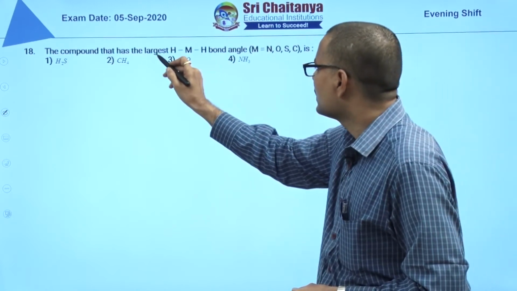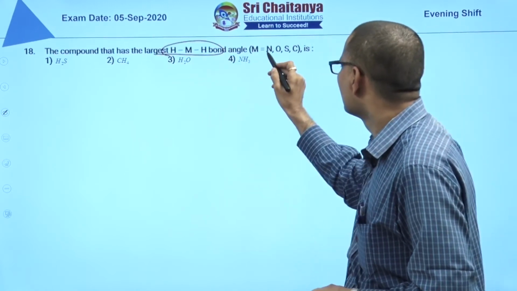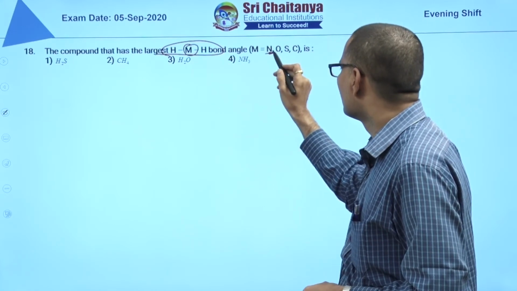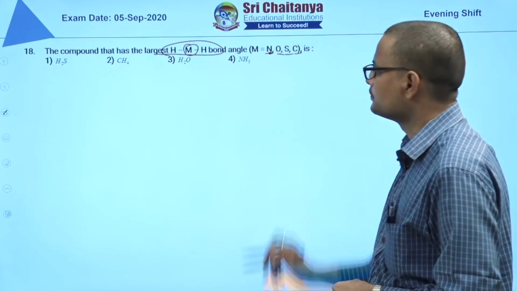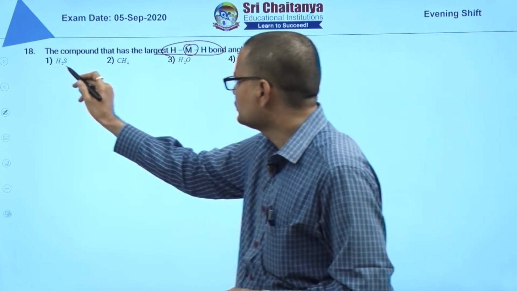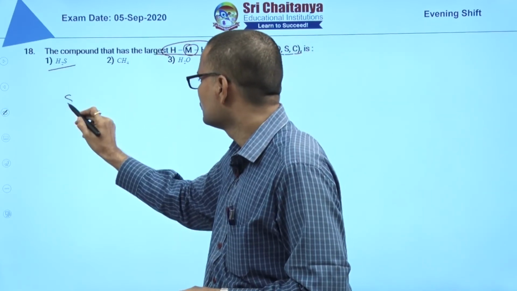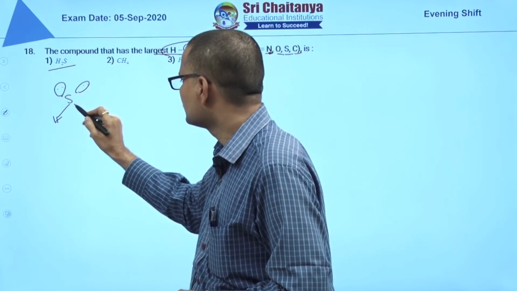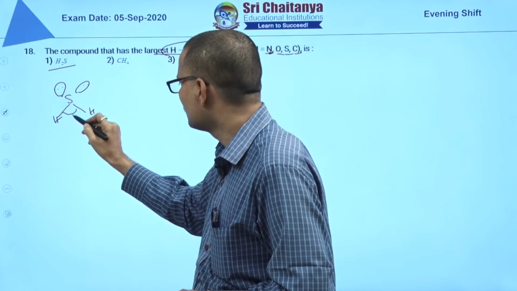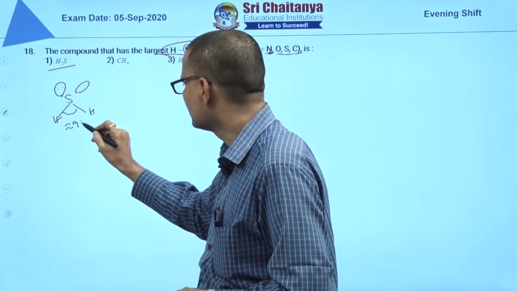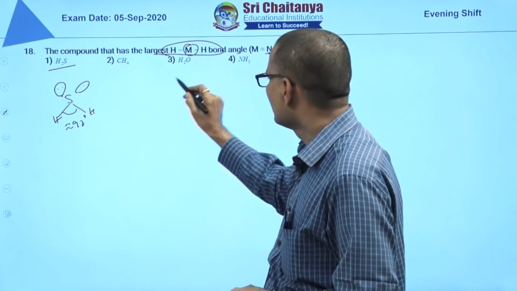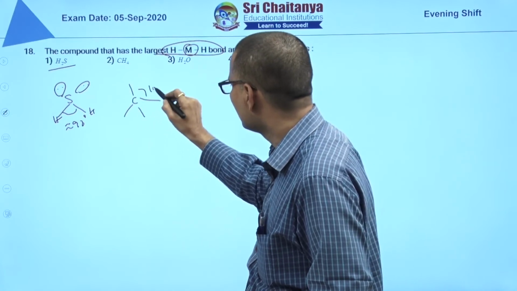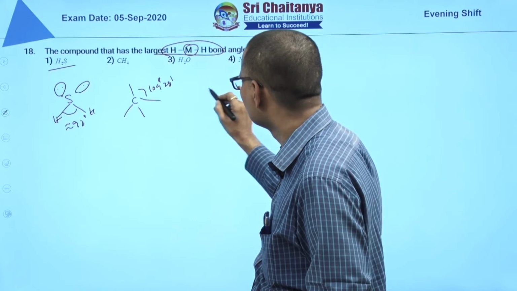The compound with largest angle. Here central atom is nitrogen, oxygen, sulfur, chlorine. You know H2S, 2 lone pairs, 2 bond pair system, but actually there is no hybridization, bond angle is close to 93 degrees. Here CH4 perfect tetrahedral 109 degrees 28 minutes.